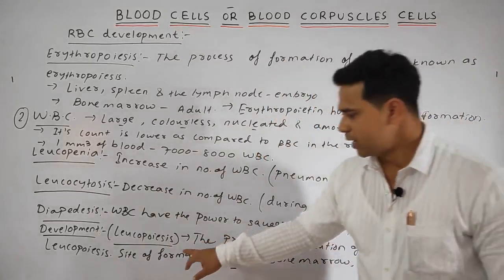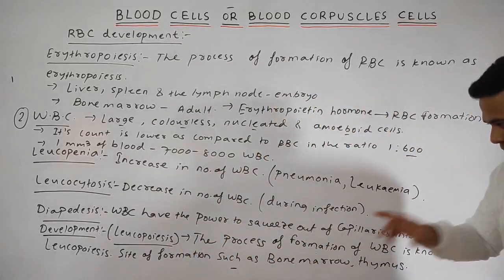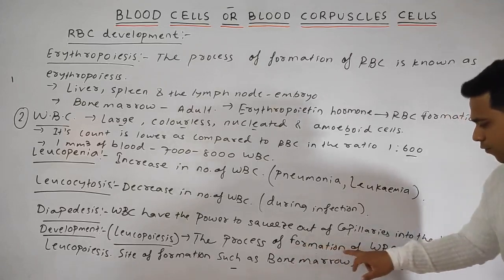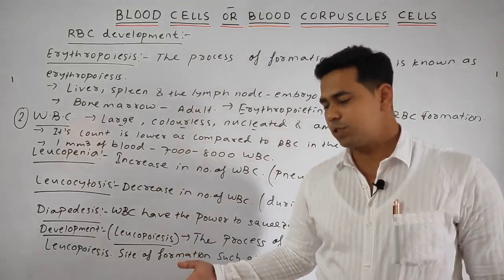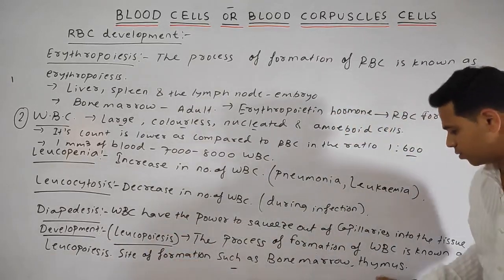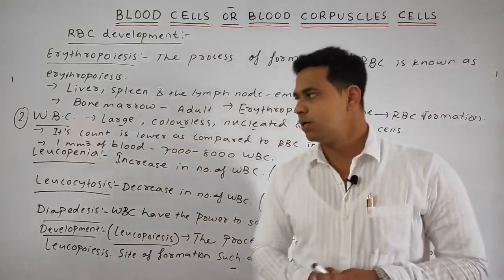Then the development, leukopoiesis: the process of formation of the WBC is known as leukopoiesis, and the site of formation is the bone marrow, thymus, etc. Okay students, please note down.